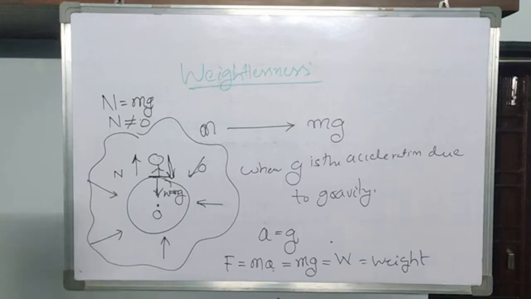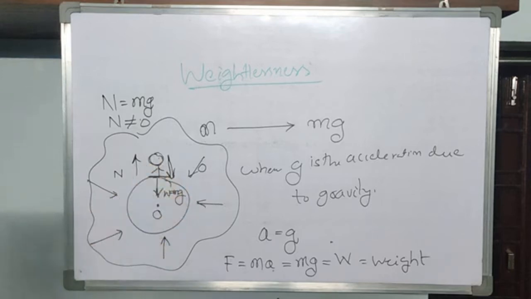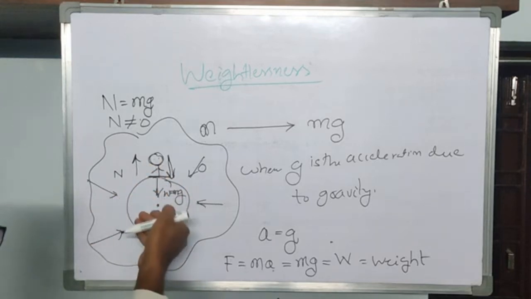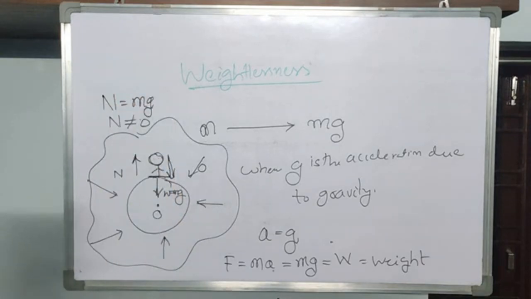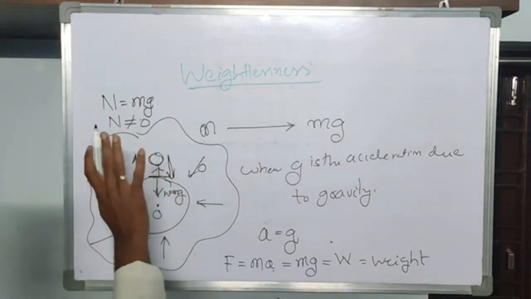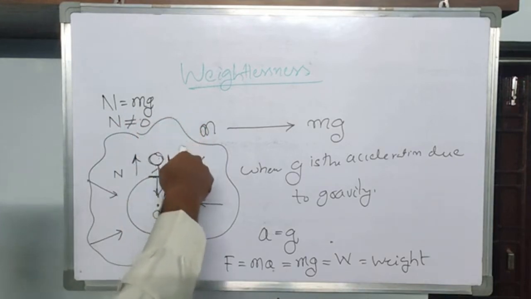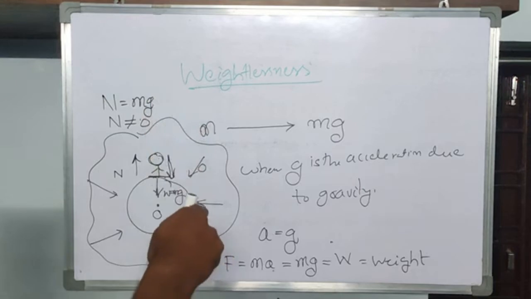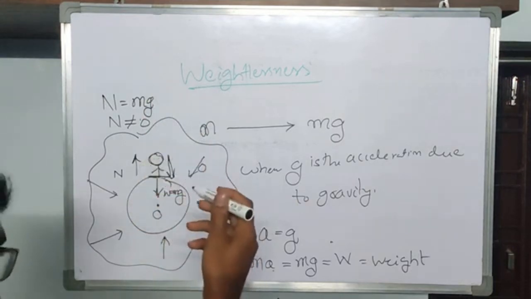Here we have to understand this. You are feeling your own weight because the surface of the Earth is exerting some force mg on you in the reverse direction. You are applying some force on the Earth's surface due to the gravitation of the Earth, and this surface in turn exerts some force on you.